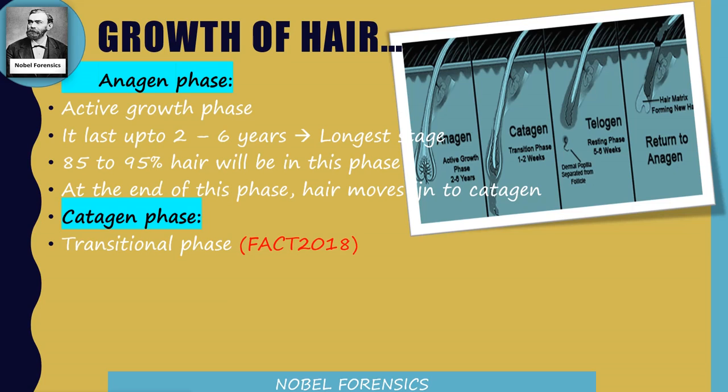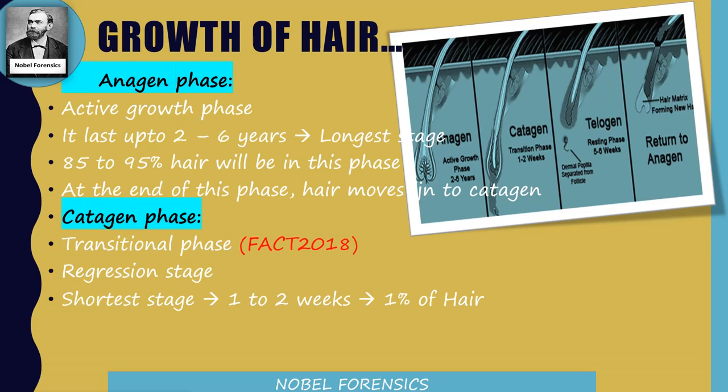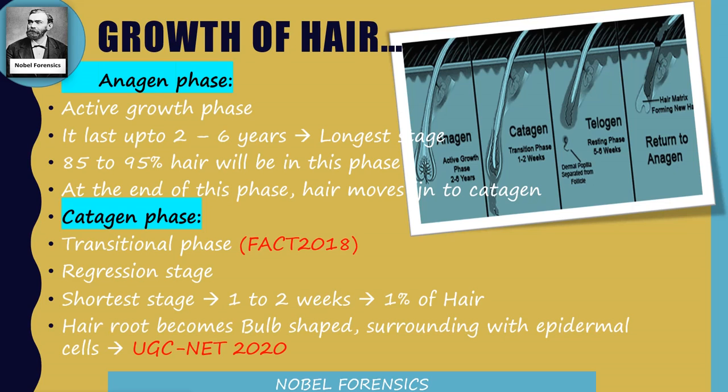The catagen stage is also known as the transitional phase. This was a previous question, in fact in 2018. Catagen phase is also known as the regression stage. Transitional phase is the regression stage, and this is the shortest stage. So only 1% of hair will be in this catagen phase. It lasts for 1 to 2 weeks only, and the hair root becomes bulb shaped in the catagen phase, surrounded by epidermal cells.